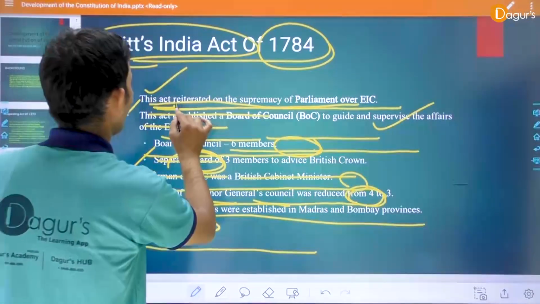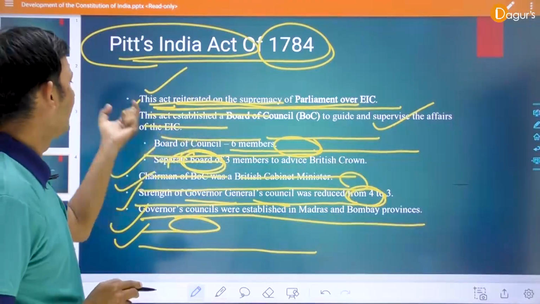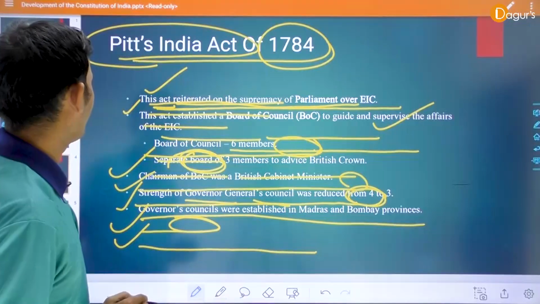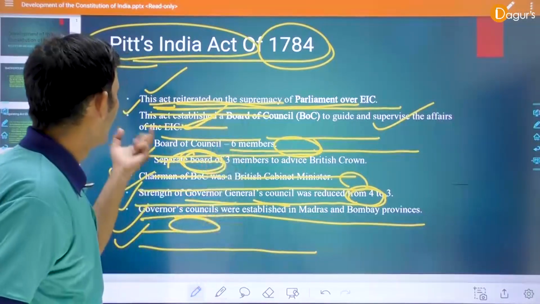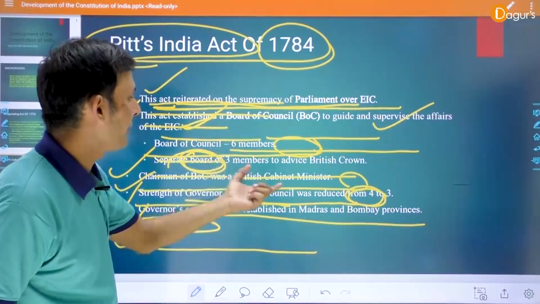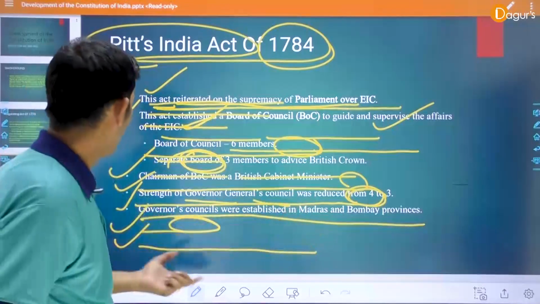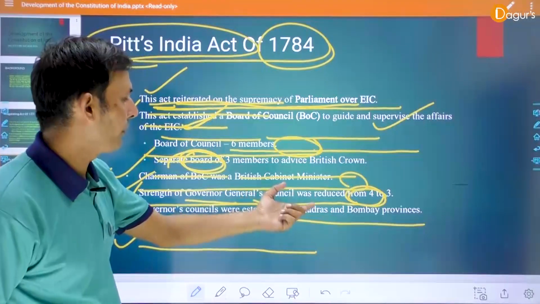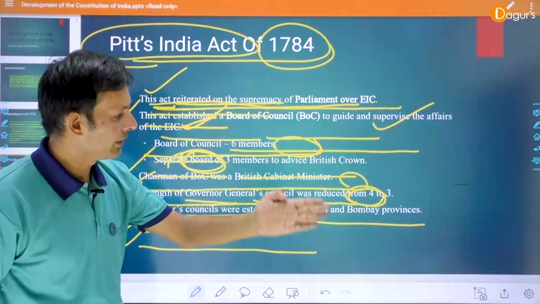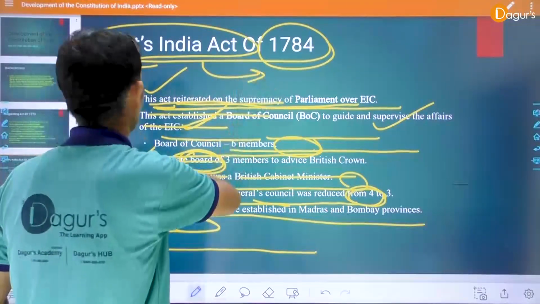Clear? This act reiterated the supremacy of the Parliament over the EIC, the East India Company. This act established the Board of Council, BOC, to guide and supervise the affairs of the East India Company. Board of Council of 6 members and a separate board of 3 members to advise the British Crown. The chairman of the Board of Council was a British Cabinet Minister, and the strength of the Governor General's Council was reduced from 4 to 3. And Governor's Councils were established in the Madras and Bombay provinces. Okay, students, so it is all about the Pitt's India Act.